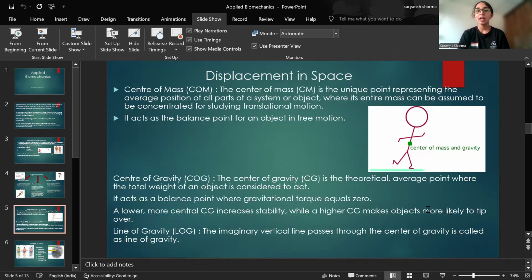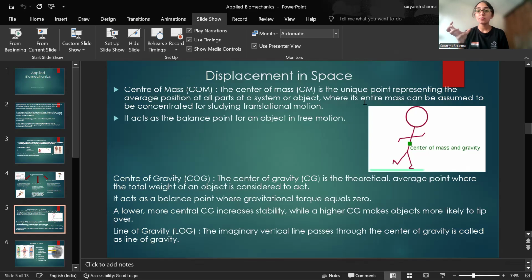Now, after that, we come to displacement in space, right? What is center of mass, what is center of gravity, what is line of gravity? We have all heard about center of mass. What is center of mass? The center of mass is a unique point representing the average position of all parts of the system or an object, where the entire mass of the body is assumed to be concentrated for studying the translational motion.